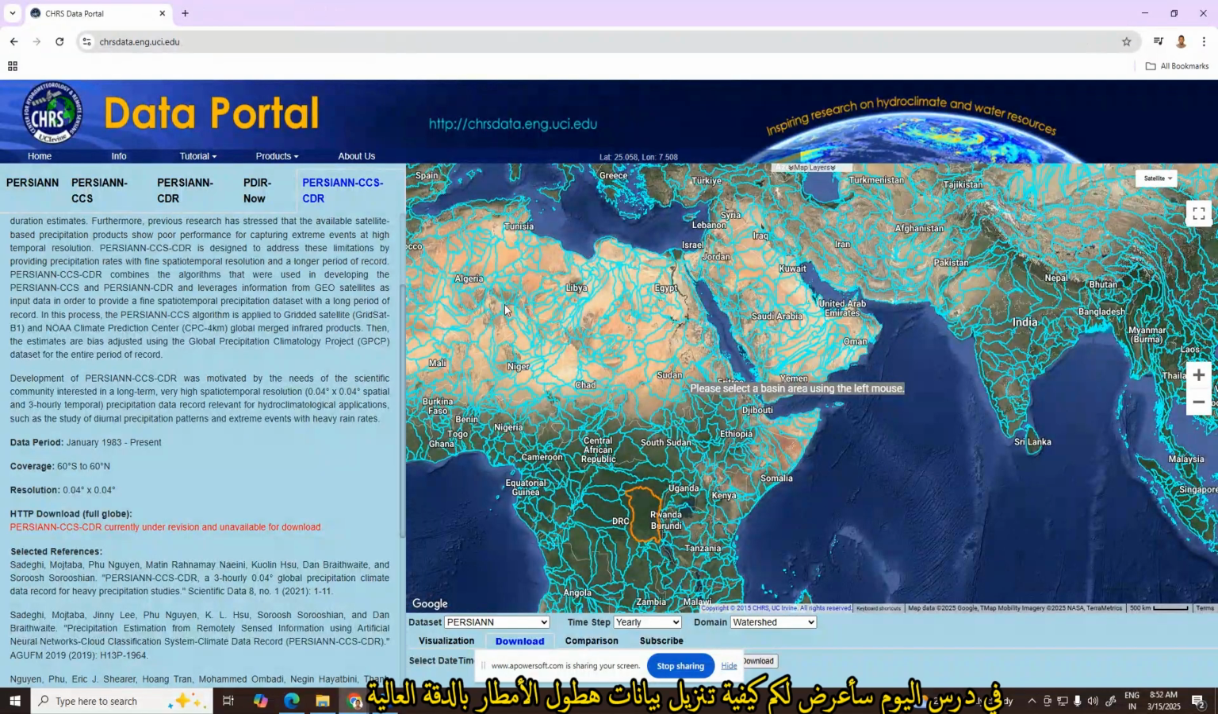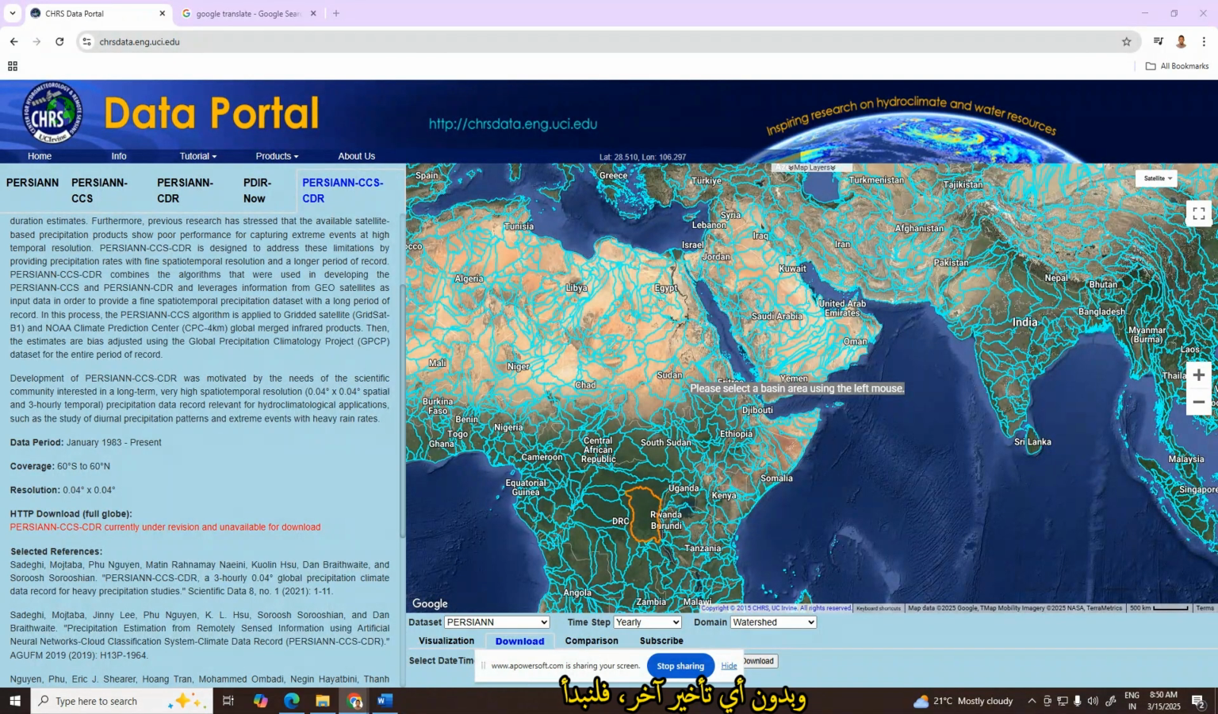In today's tutorial, I'm going to show you how to download high resolution precipitation data with hourly, daily, monthly, and yearly temporal resolution. And without any further delay, let's get started.